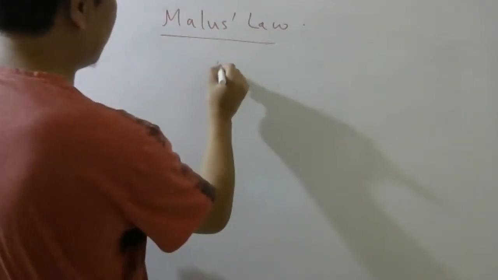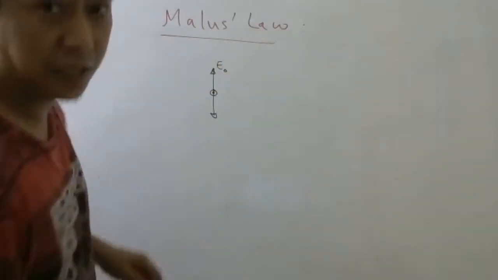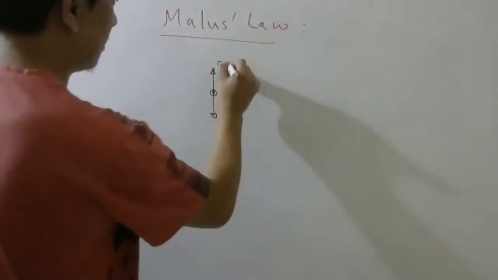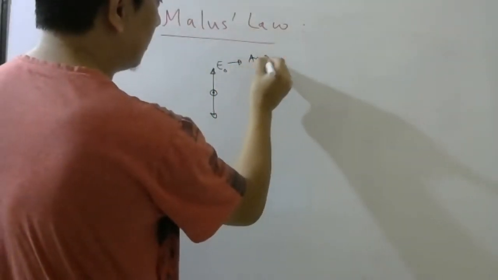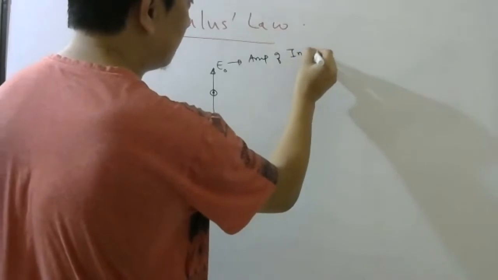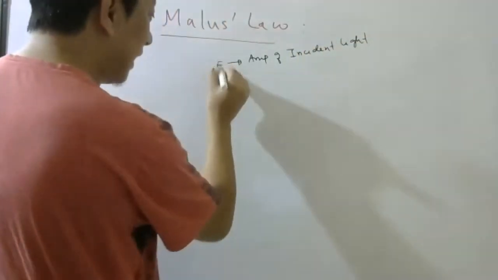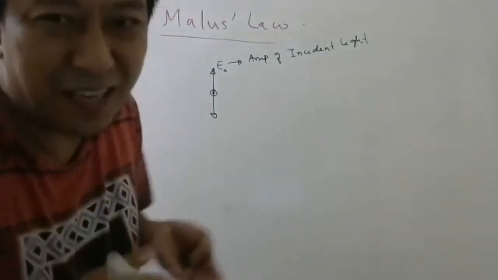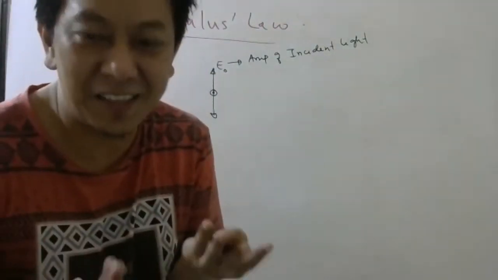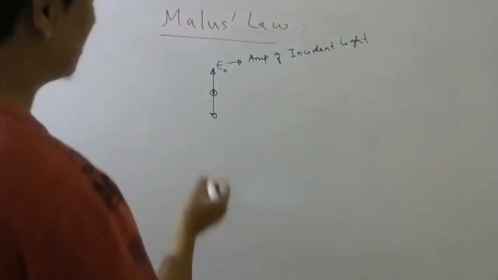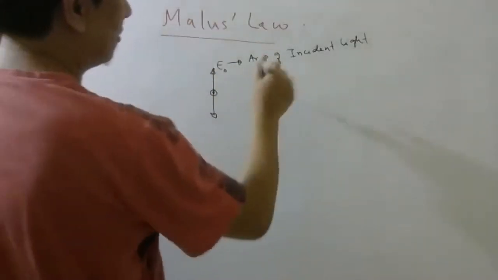This is the electric field amplitude. E naught is the amplitude of electric field. You can write A also, but since we know now that electric field is the one which oscillates, we can use E. So E naught is the amplitude of incident light.